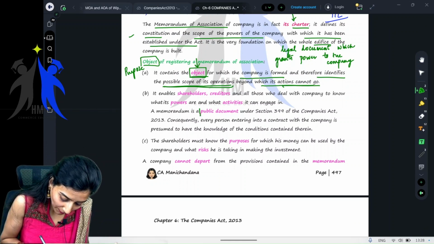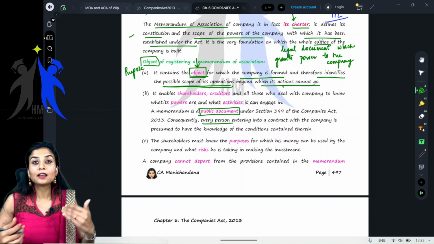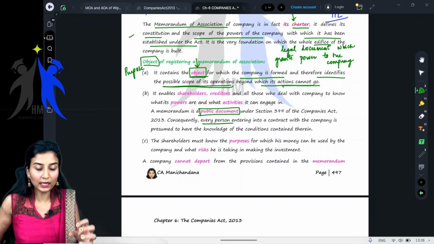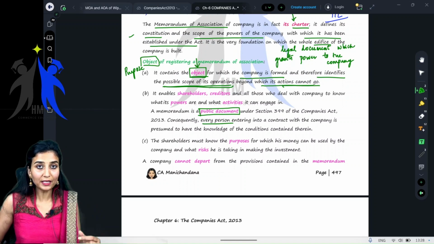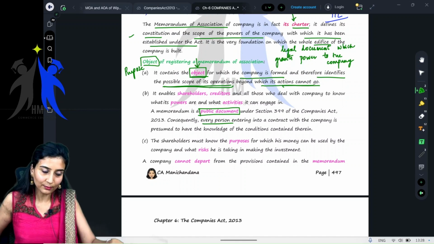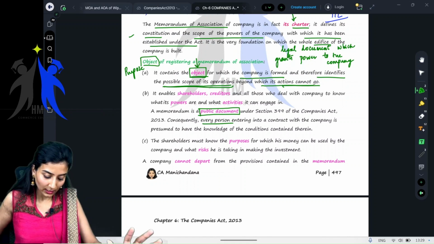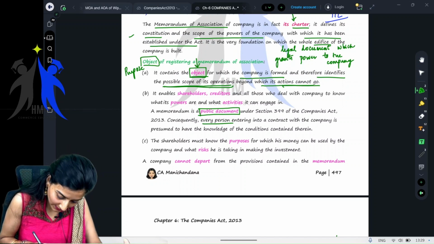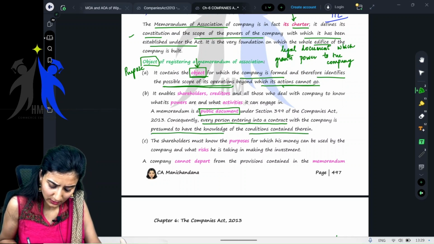Okay, next, it enables the children, this Memorandum of Association is a public document. You will see here, it is a public document. What do you mean by public document? See, every person, you, me, everyone can have access to these documents. They are available. A Memorandum of Association of a company is a public document, meaning not only every person who wants to enter into a contract, but all the public, you, me, everyone can have access to this Memorandum of Association. So you will read this. A memorandum is a public document under Section 399 of the Companies Act. Consequently, every person entering into a contract with the company is presumed to have knowledge of the conditions contained therein.